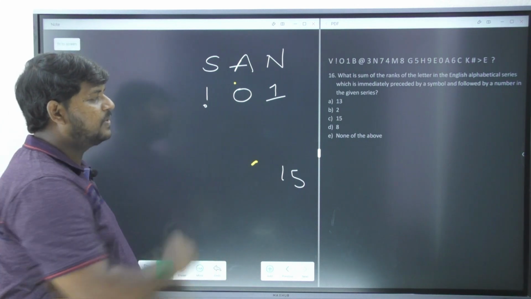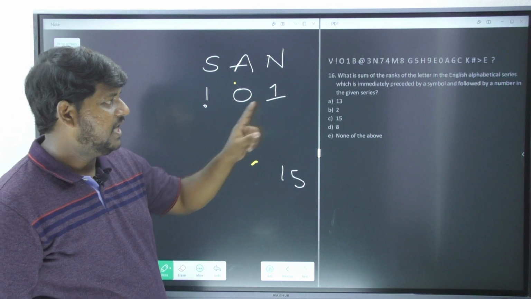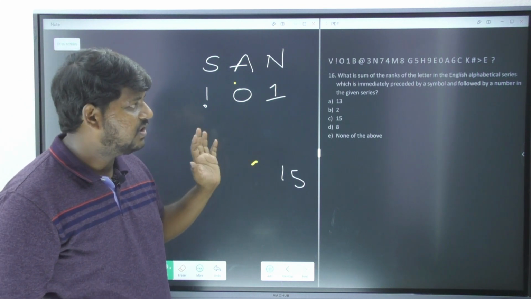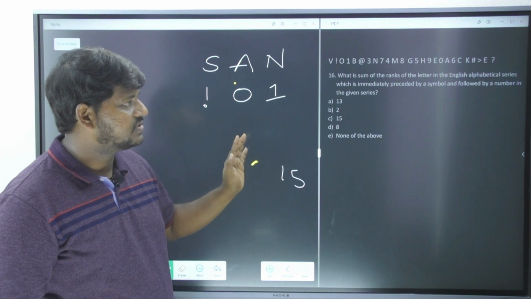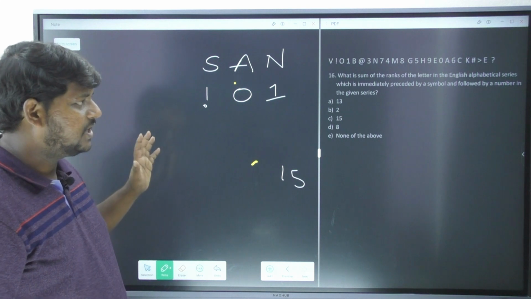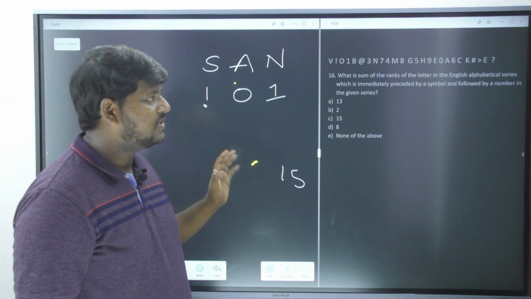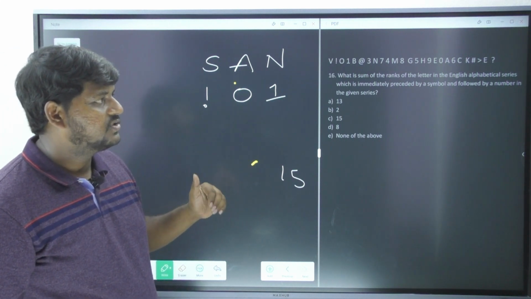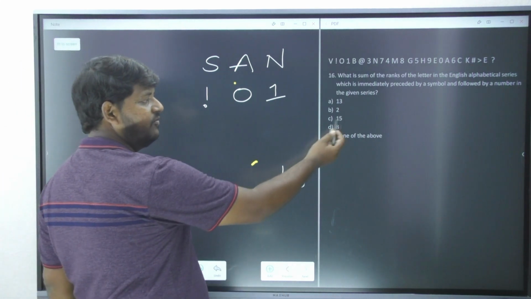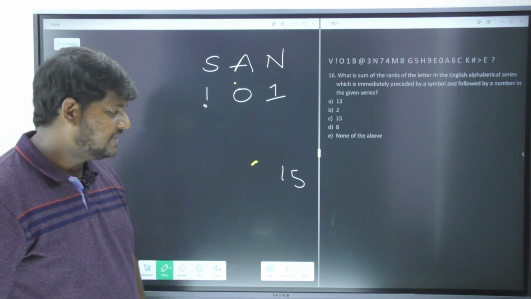B is not preceded by any symbol. Okay, N is not preceded by any symbol. M is also gone. G is also gone. H is also gone. E is also gone. A is also gone. C is not preceded by any symbol. K is not preceded by any symbol. E is also not preceded by any symbol. Then immediately my answer is 15. That is option C.